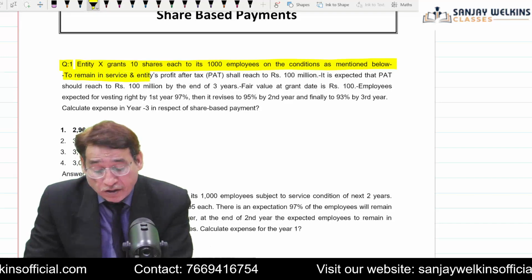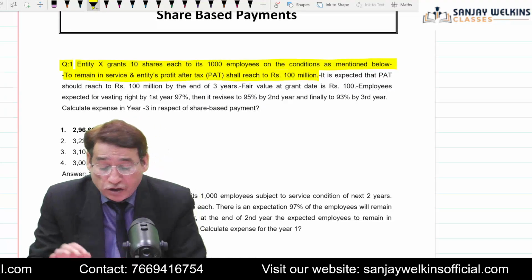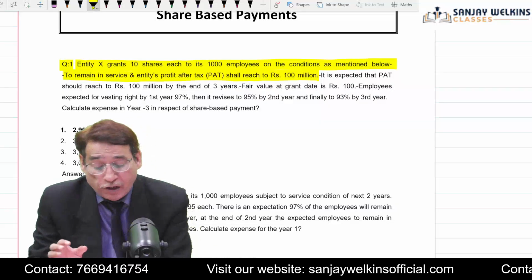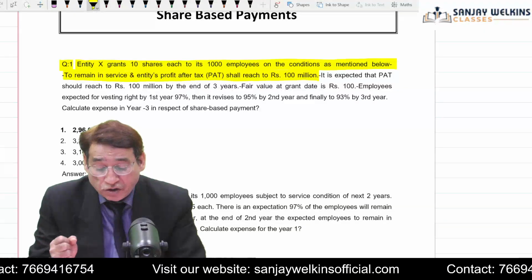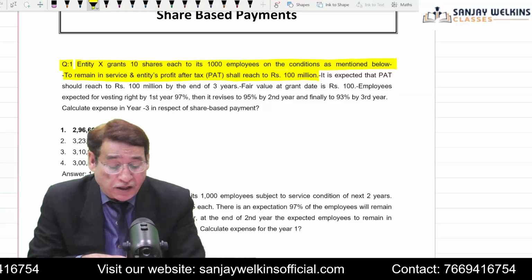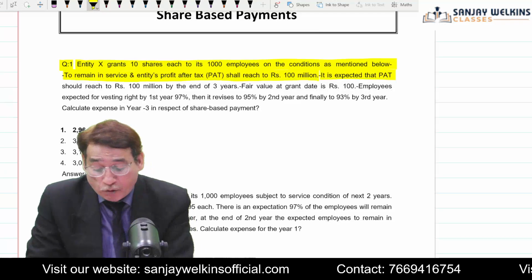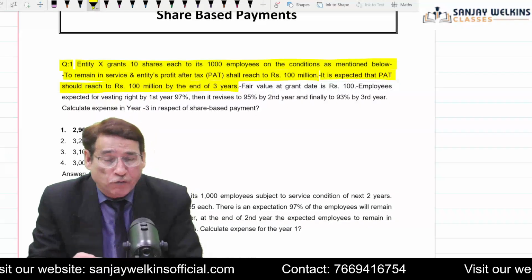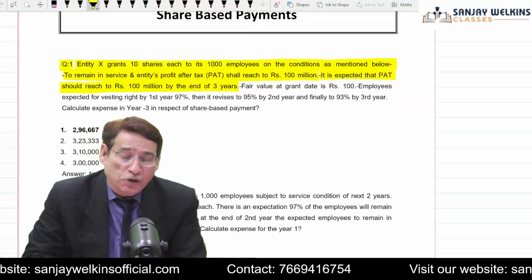To remain in service, an entity's profit after tax shall reach 100 million. So there is an agreement between the entity and its employees, wherein entity is telling the employees that we will allot you 10 shares of 1,000 each, but at the same time there are some conditions that they need to stay in the service, and entity's profit after tax must actually reach rupees 100 million. Further, it is given, it is expected that profit after tax should reach 100 million by the end of the 3 years. That means at least for 3 years, the employees will have to stay in the organization, and within next 3 years, the profit target should be 100 million.